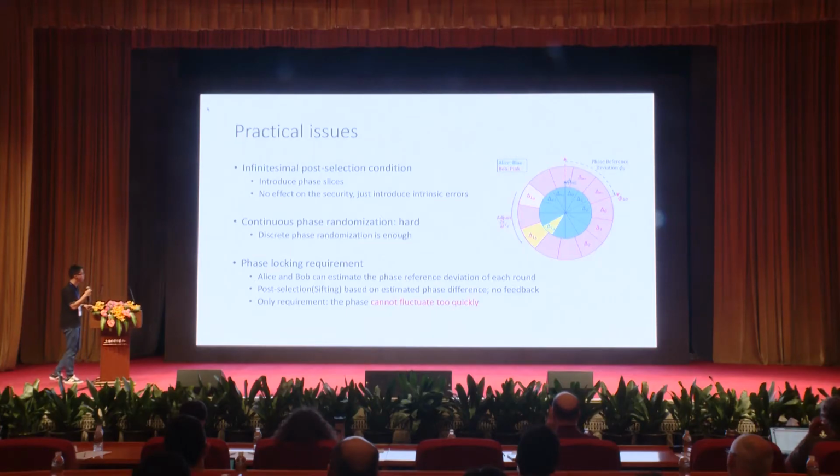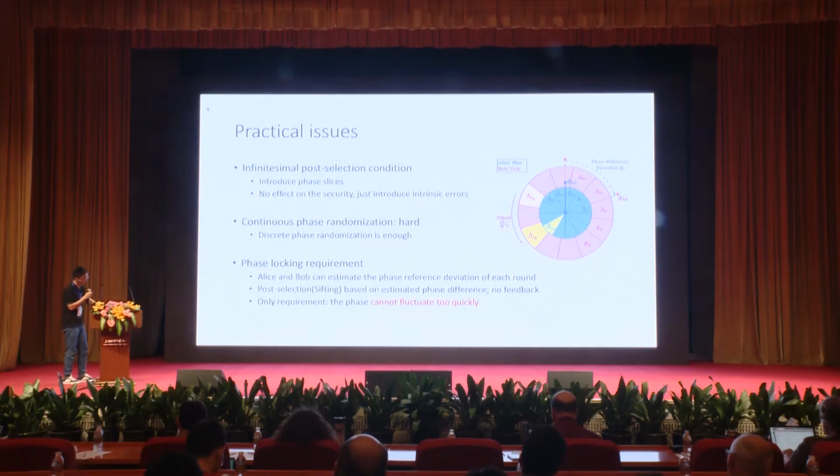Instead, they can vary the sifting condition. Originally the sifting condition is phi_a equals phi_b, but now we can change it to phi_a equals phi_b plus delta, where delta is the phase difference. So the only requirement is that the phase in the channel cannot fluctuate too quickly.